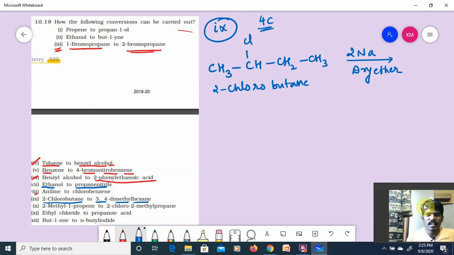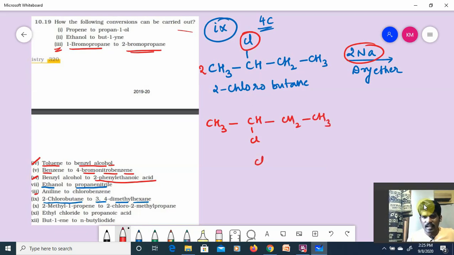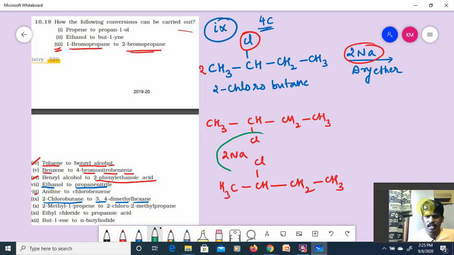Obviously, how many moles will I take? 2 moles. Then what will happen? This chlorine will be removed. If you check it carefully, CH3CHClCH2CH3, another mole will be like this, 2Na will be there and it will be removed as 2NaCl.